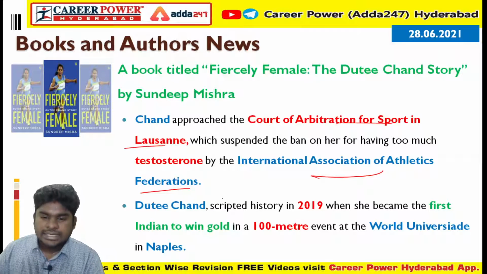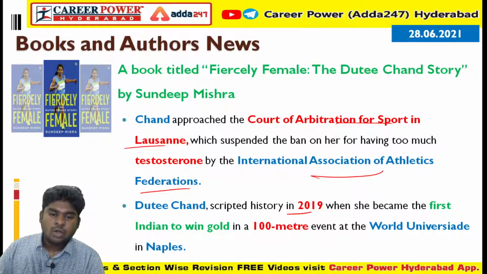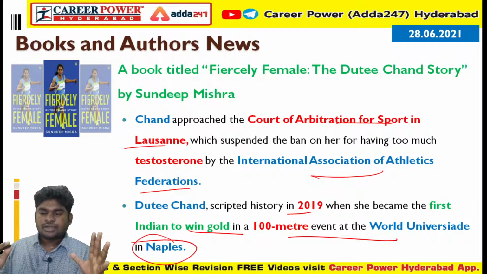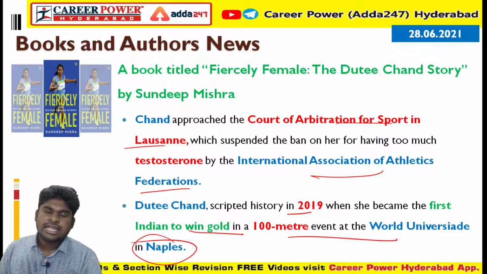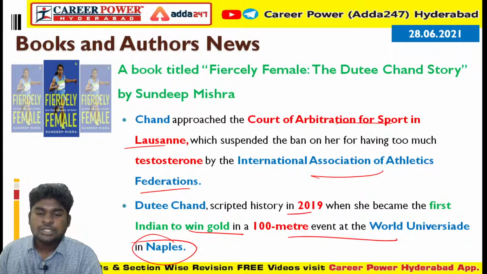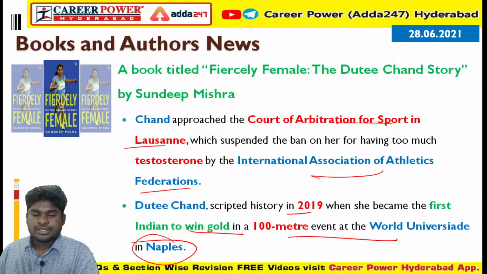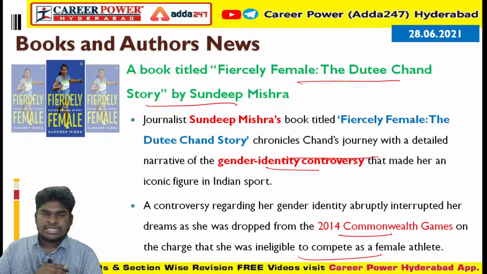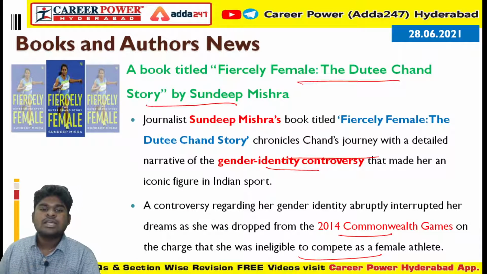And in 2019, she won the first gold medal for India in the 100 meters event at the World Universiade in Naples. The World Universiade is an international athletics event, and she is the first Indian to get the gold in the 100-meter event. Okay, so this entire story of Dutee Chand was written by Sandeep Mishra.